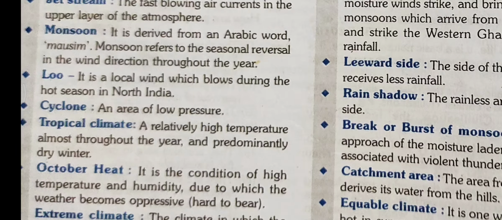Tropical climate means climate of tropical area, means near the equator, on both sides of equator. So tropical climate is found there. It is a high temperature almost throughout the year and predominantly dry winds. So tropical climate means high temperature and dry winds.